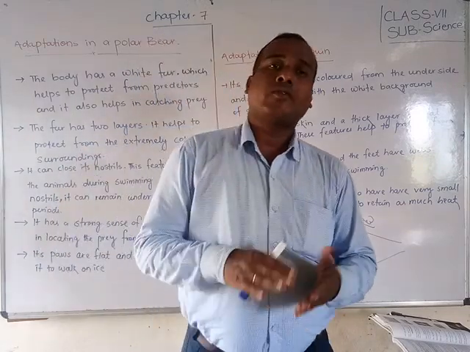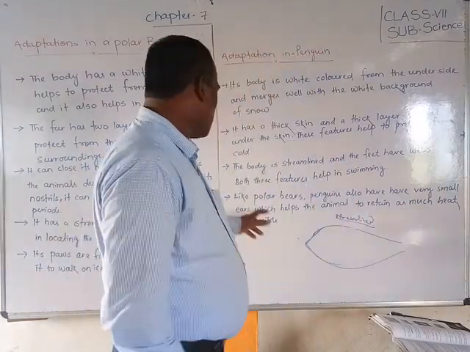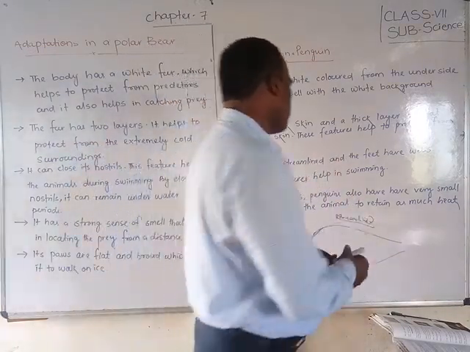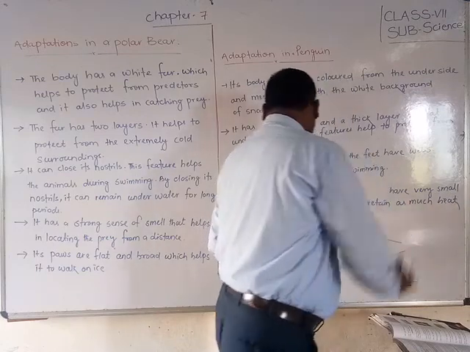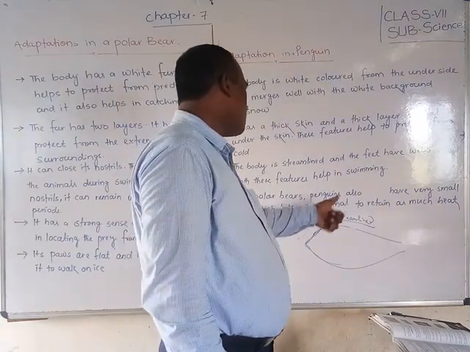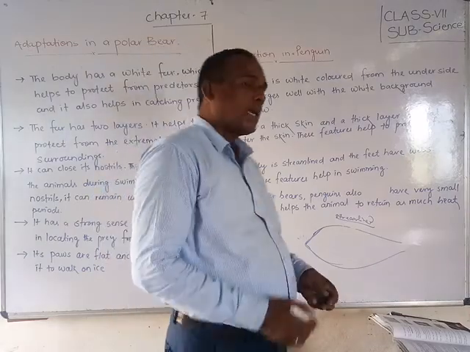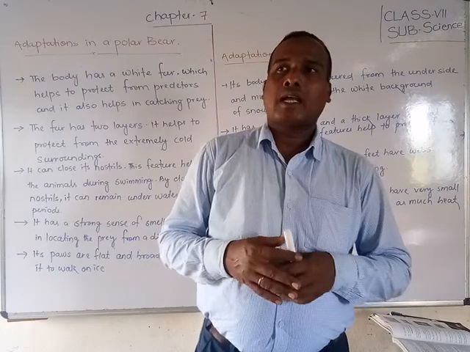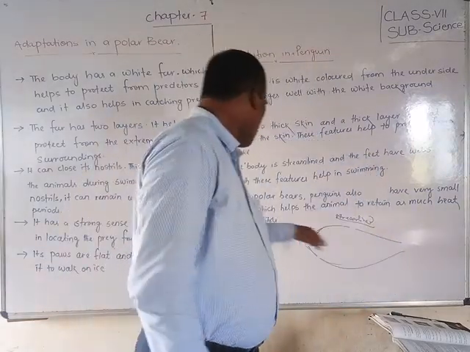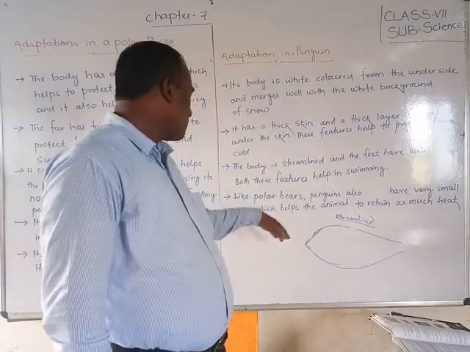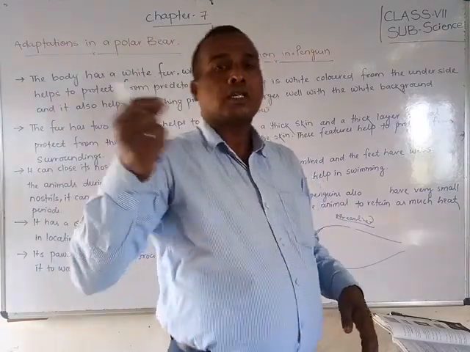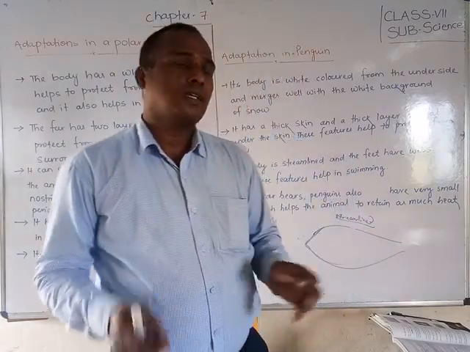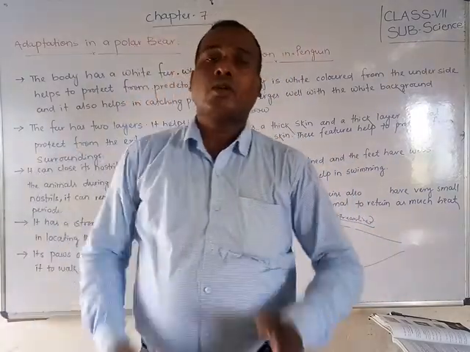Like polar bears, penguins also have very small ears, which help the animal retain as much heat as possible. So in this, it is equal to polar bears.